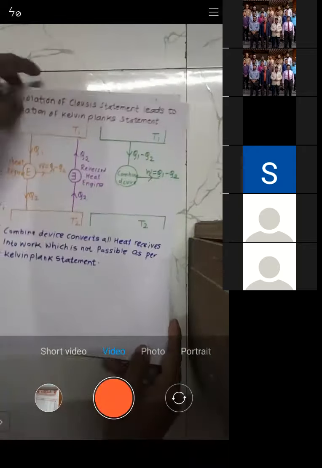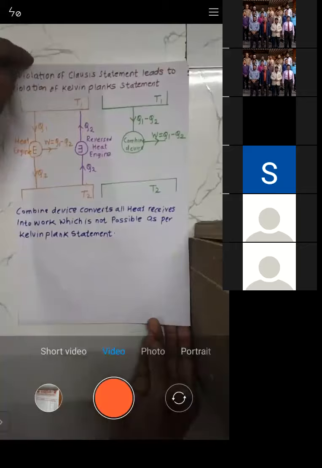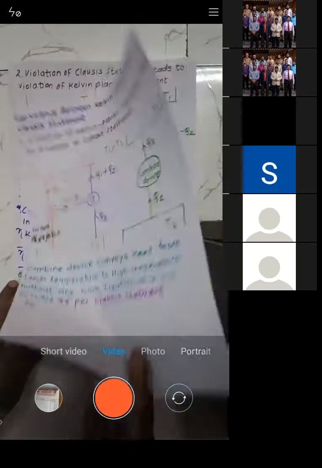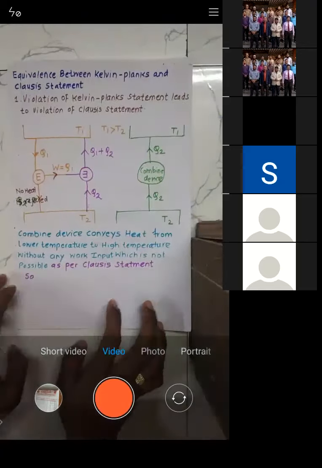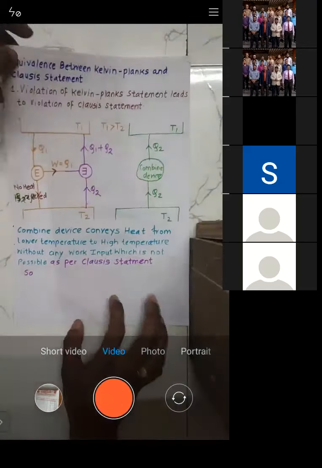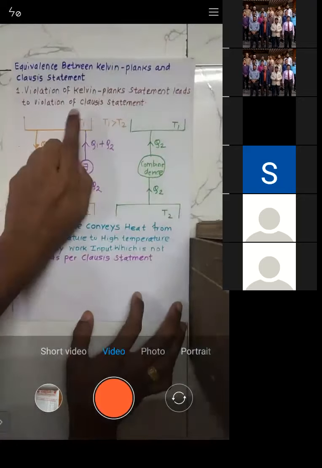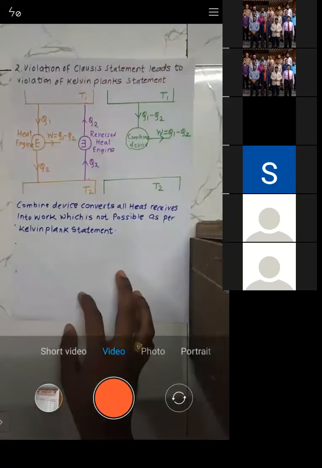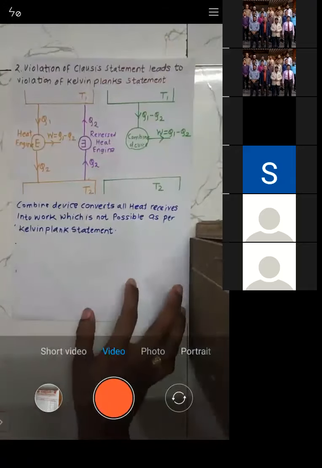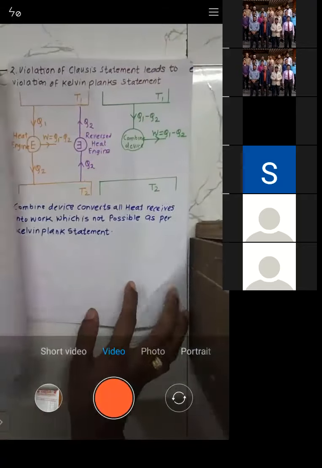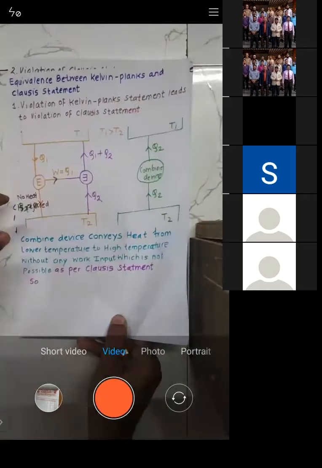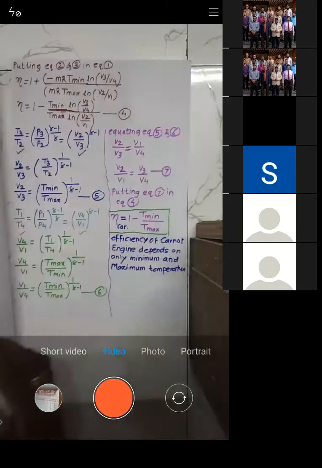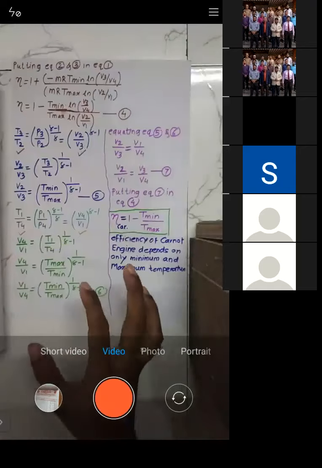In today's session, we started with proving that Kelvin-Planck and Clausius statements are one and the same. How did we prove that? We first violated the Kelvin-Planck statement, which leads to violation of Clausius statement, then we violated Clausius statement, which leads to the violation of Kelvin-Planck statement. In this way, we have proved that the Kelvin-Planck and Clausius statements are one and the same. Next, we have seen the Carnot cycle, and we have derived the expression for the efficiency of Carnot cycle.